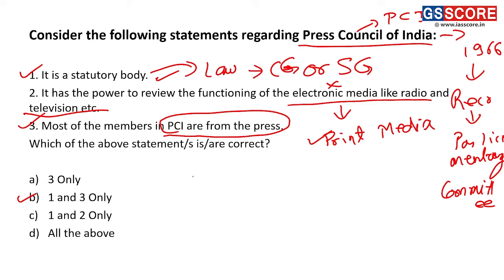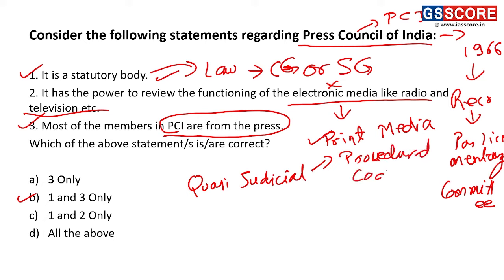We have also seen that it is also a quasi-judicial body. What is a quasi-judicial body? A quasi-judicial body is a body which looks into disputes and adjudicates. It gives a decision on a particular dispute. That is a quasi-judicial body, but it is not fully a court. Hence, it is not a complete judicial body. That means it does not have to follow the procedural code and the Indian Evidence Act.